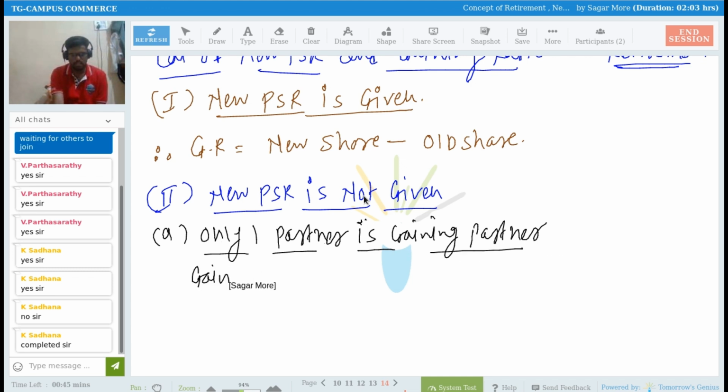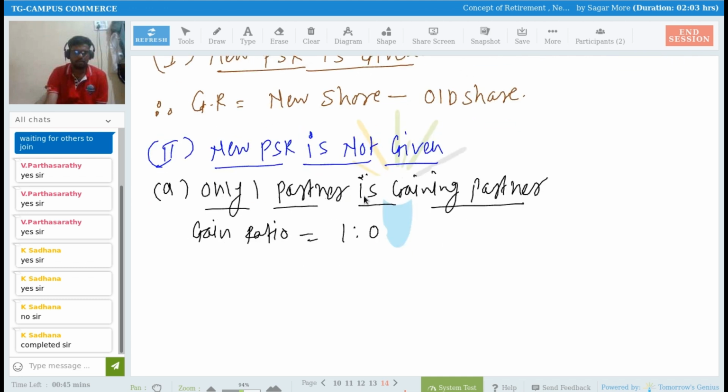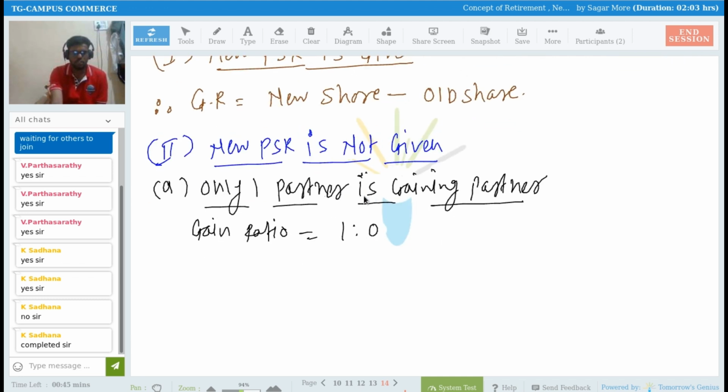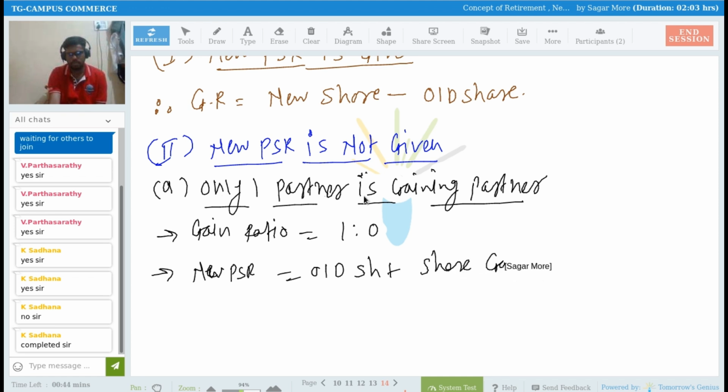In that case, the gain ratio is always 1:0. And what is the new profit sharing ratio? Old share plus share gain. Right.